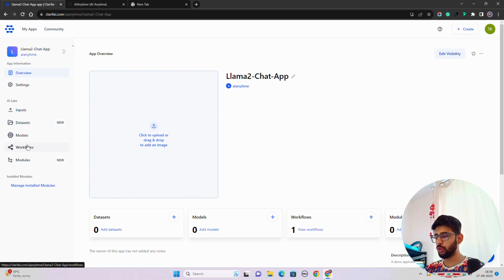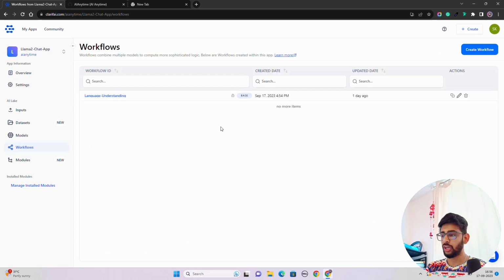This is what we are going to do. Once you click on workflows, you can see that I already have a base workflow over here.